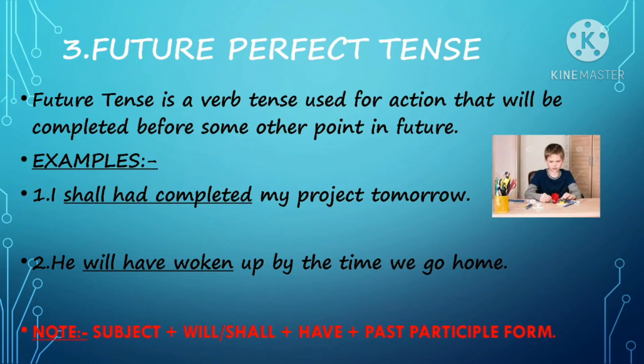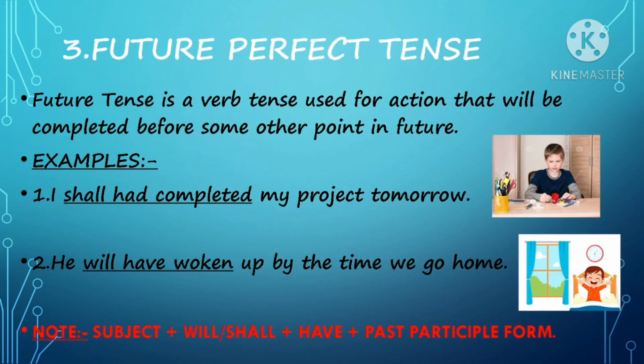In this sentence, it is talking about the future, the completion of the project tomorrow. In simple words, we can say that the boy is predicting that he will complete his project tomorrow. In the second example: he will have woken up by the time we go home.